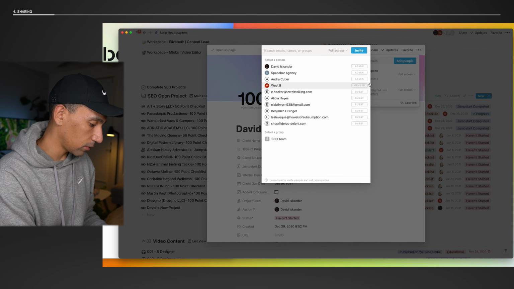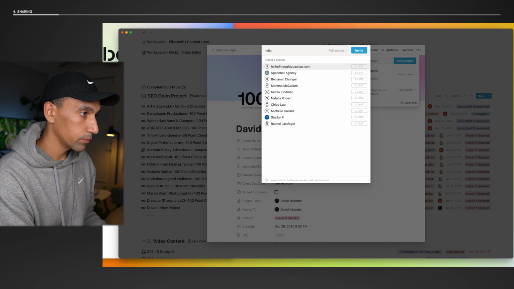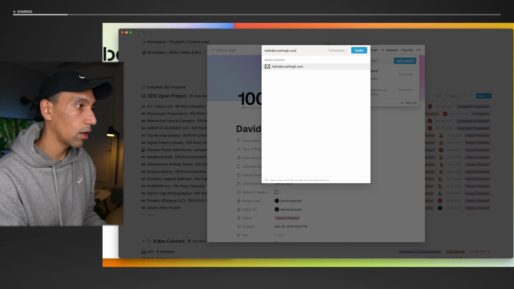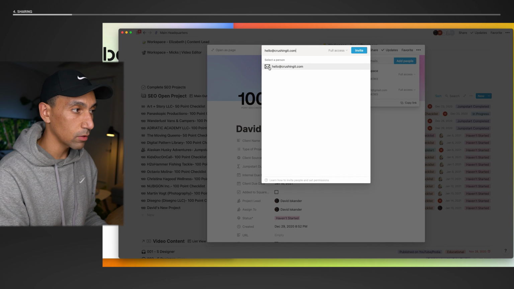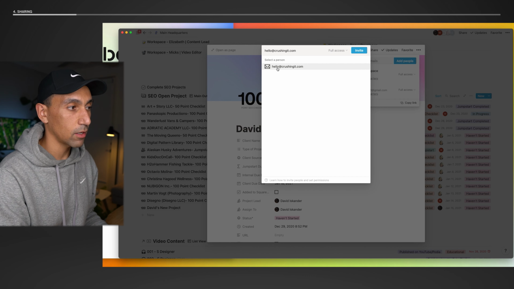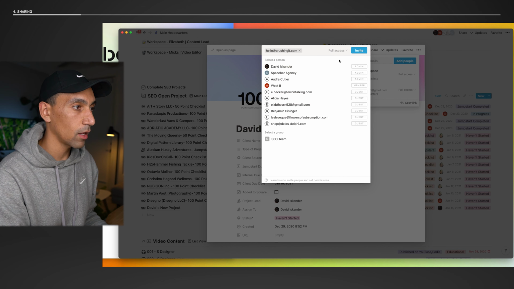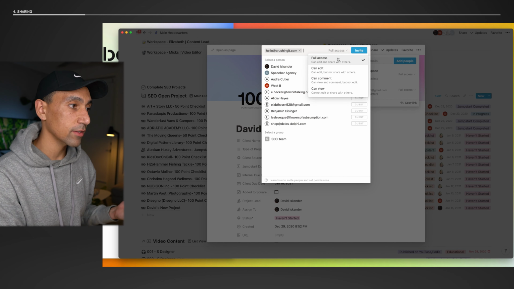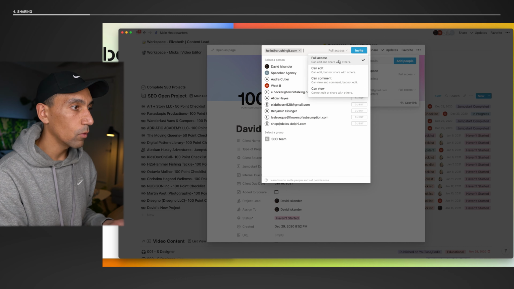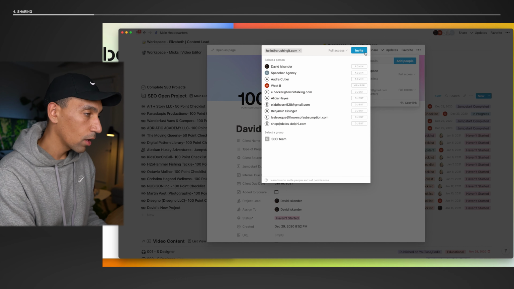So I can say if your email was hello@crushingit.com, well, it shows this little email icon, which means they don't have an account, and it'll send an email, and you'll click on that. And then you could choose the access: full access, can edit, can comment, can view, whatever that may be, and then you invite them. Perfect.